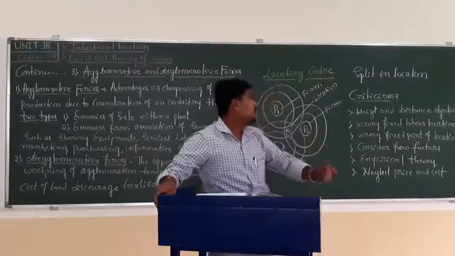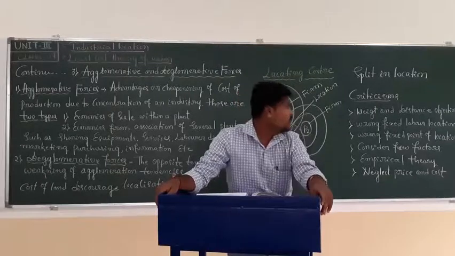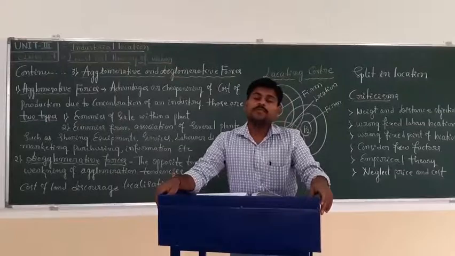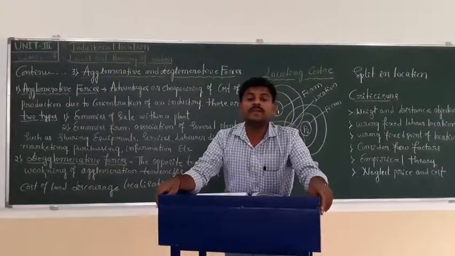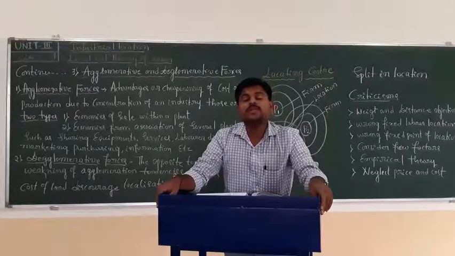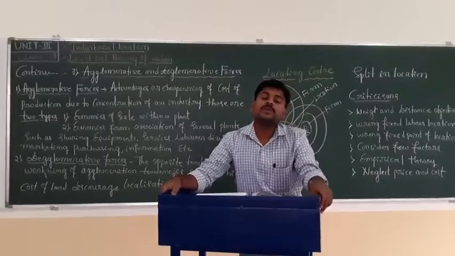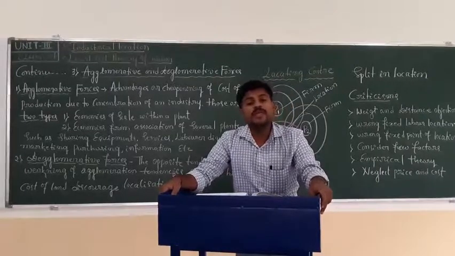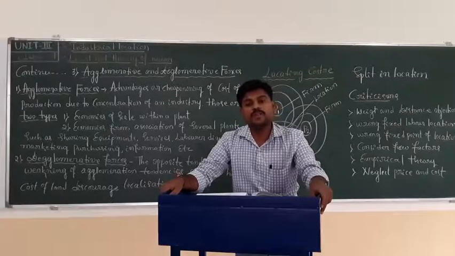The first one is weight and distance, which is objectionable. Alfred Weber theory only considers weight and distance, and remaining matters are rejected, not accepted by Weber's theory. The experts criticized the least cost theory: only distance and weight do not determine or influence industrial location and localization, according to industrialists and experts of economics.